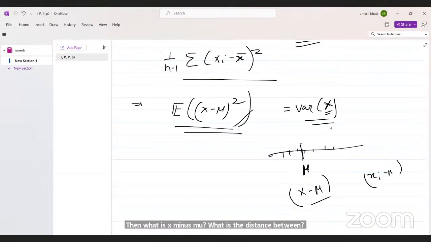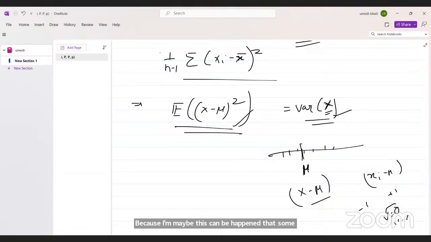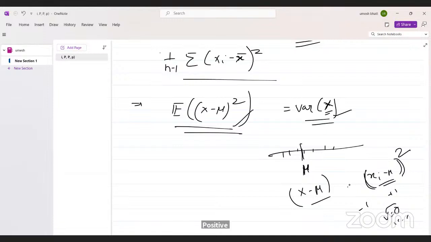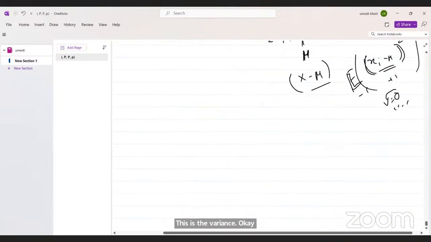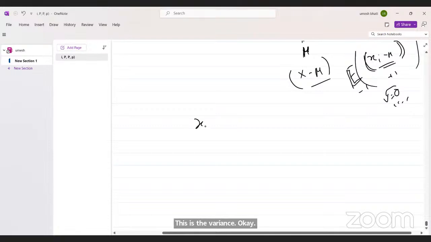This variance is always positive, because it can happen that some terms are negative and some positive, and the variance becomes zero or negative. That's why I am squaring this, so that all the quantities become positive. Now what is the expectation of this? This is the variance, which means xi minus mu square, weighted by how many times xi occurs.